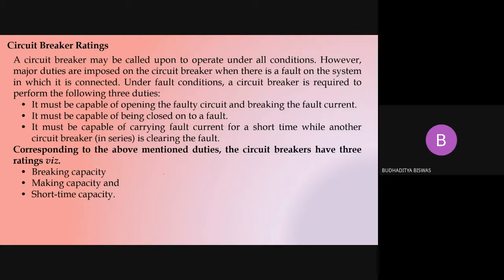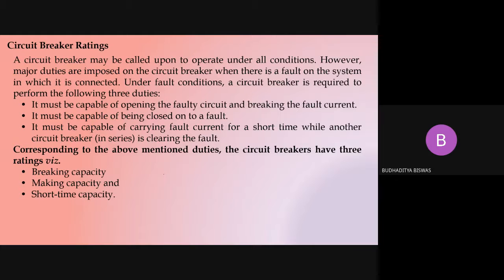Number two, it must be capable of being closed on to a fault. We will discuss this later. When there is a fault, the circuit breaker must remain closed. This seems a contradictory operation. When there is a fault, the circuit breaker is supposed to be open, but in point 2 it is mentioned that the circuit breaker must be capable of being closed onto a fault. Why?